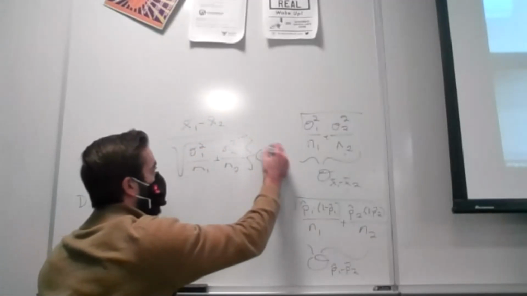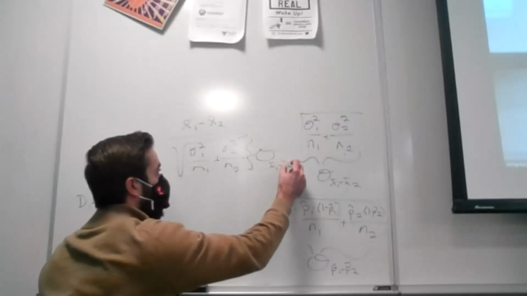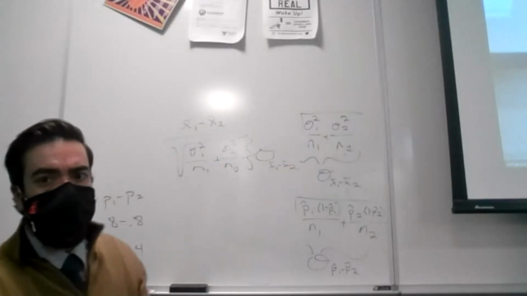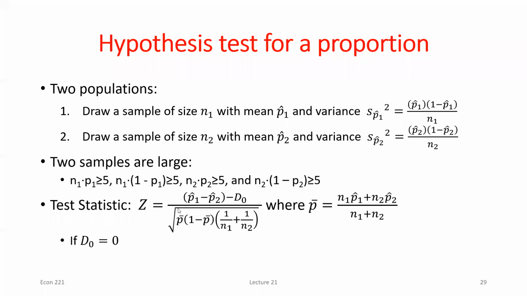This denominator represented the standard deviation of the difference in our sample means. When we look back at this test statistic equation, now our denominator represents the standard deviation for the difference in our sample proportions, okay? So it's still representing a standard deviation, just a little bit more complicated to calculate. Other than that, all the same rules of hypothesis testing apply.